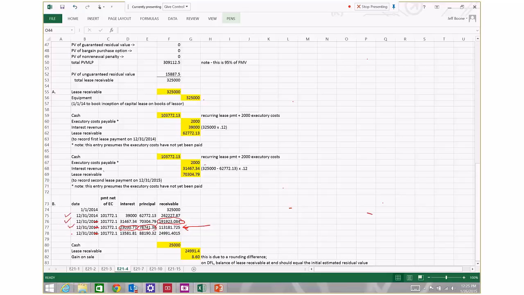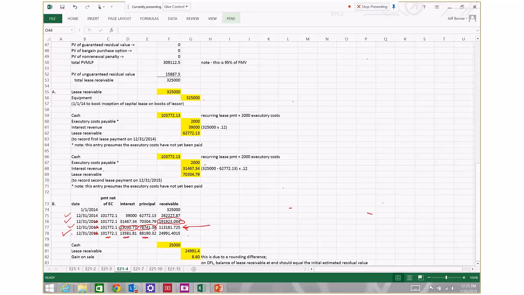And finally, the last rental payment takes place on December 31st, 2017. The payment is $101,772.10. The split between interest and principal appears here.